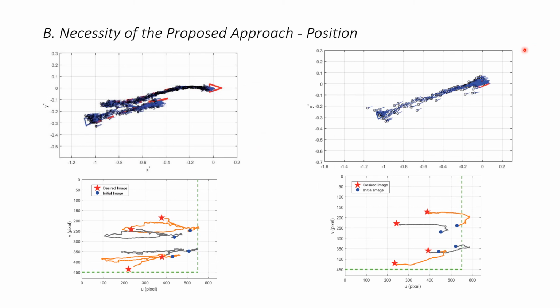Now let us discuss the necessity of the proposed approach for accurate position control. In the first figure, the trajectory planning and tracking results using the proposed approach are displayed. It is seen that the mobile robot turns back twice due to the FOV limit when moving to the desired pose. The trajectory planning time is 1.2 seconds.